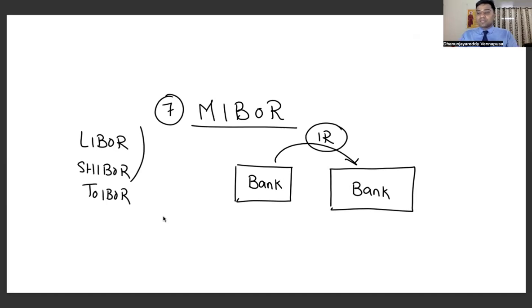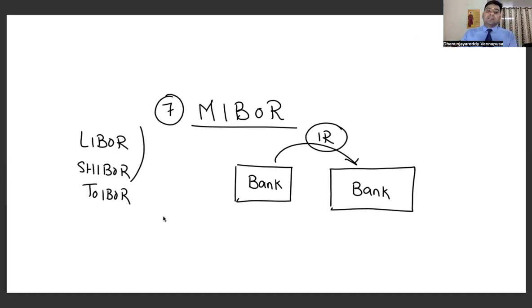Mumbai is the financial capital of India. As a result, the major banks situated here determine what the interest rate should be. So MIBOR is determined by the banks situated in Mumbai, and banks across the country will give loans to other banks at this interest rate, MIBOR.